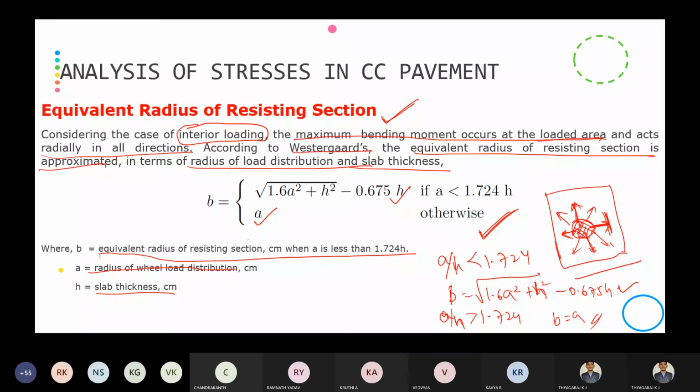These are the things you have to remember in this analysis of stresses in rigid pavement. Okay, I'll stop here.